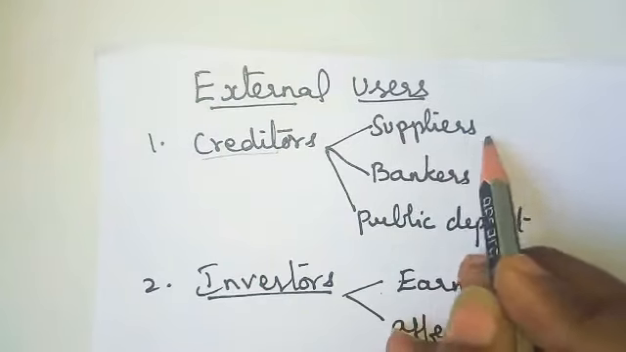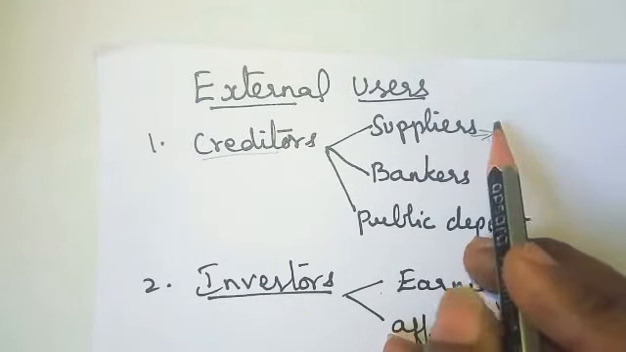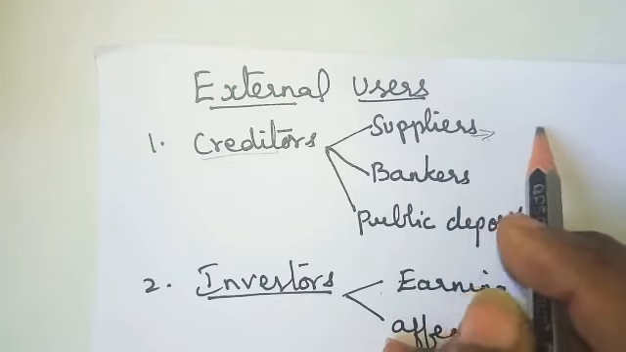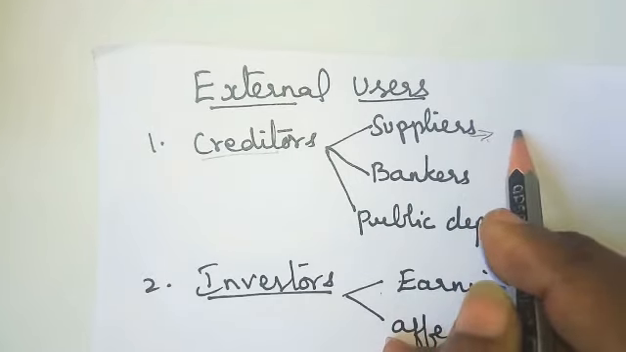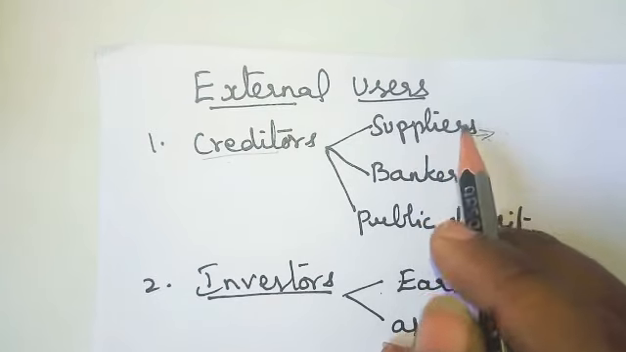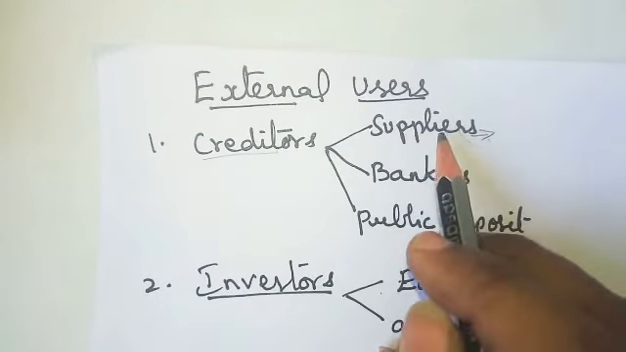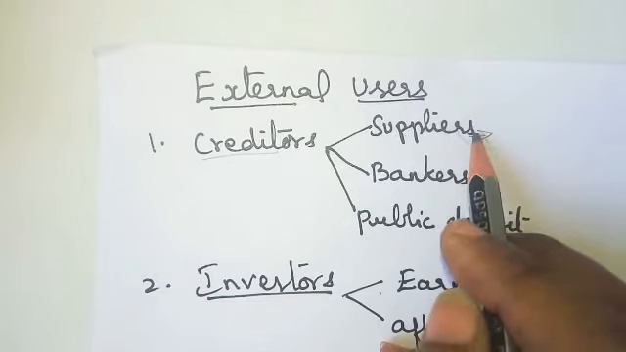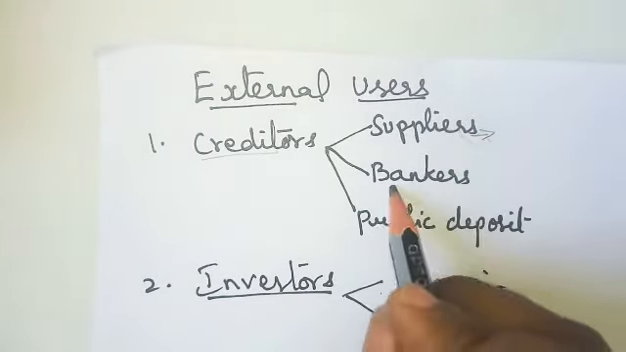That means if I am producing cloth, the supplier gives the raw material without taking money, and after 5 or 6 months you pay. So that supplier should know whether after 6 months the money will come back or not. Next is a banker.